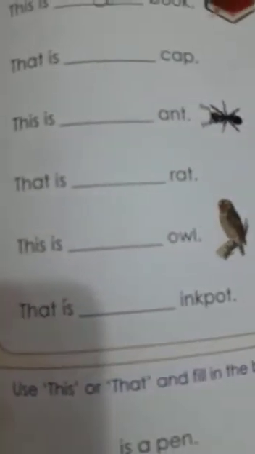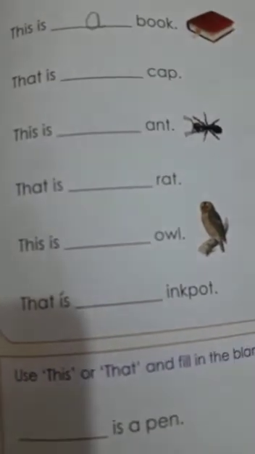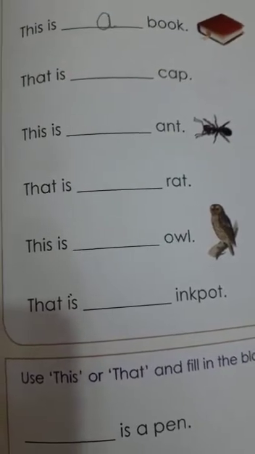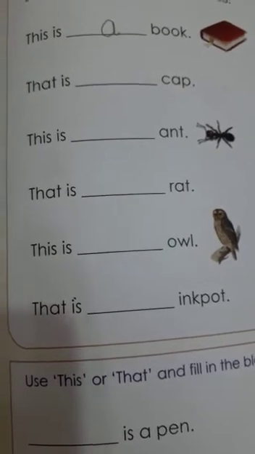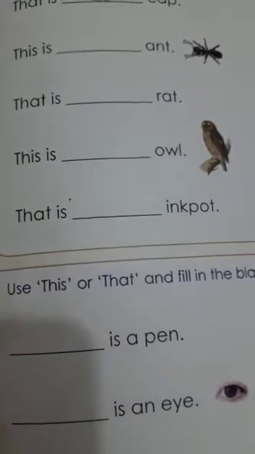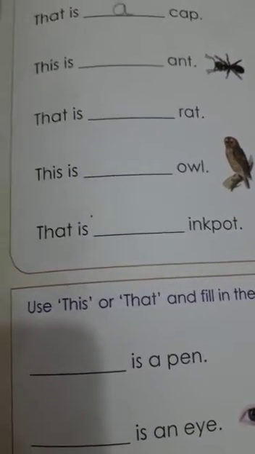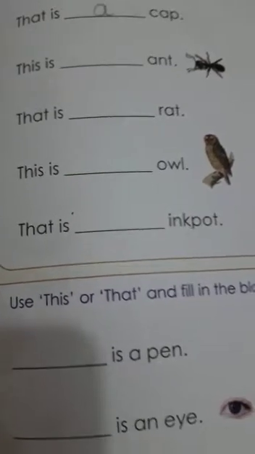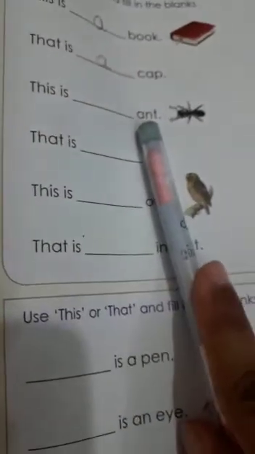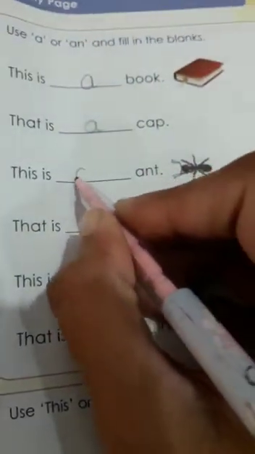The next one is, that is, very good, a cap. That is a cap. This is, yes, here is a finger name A. So that's why we will use here an.